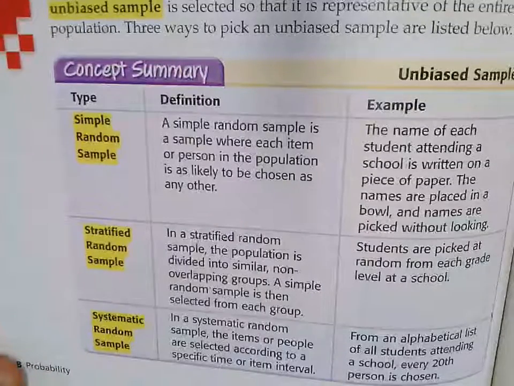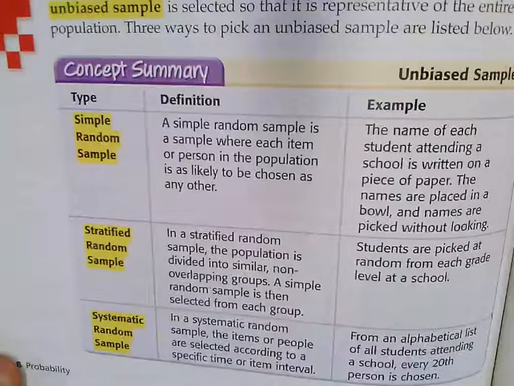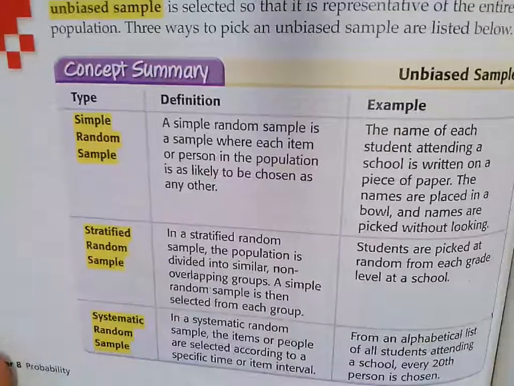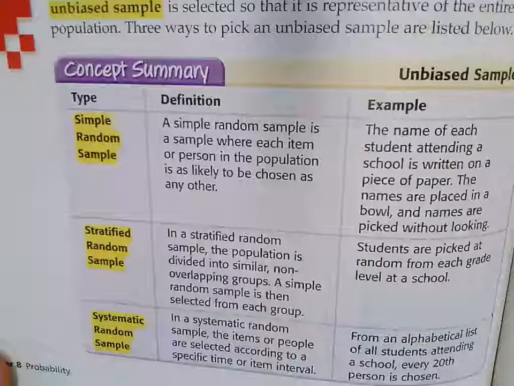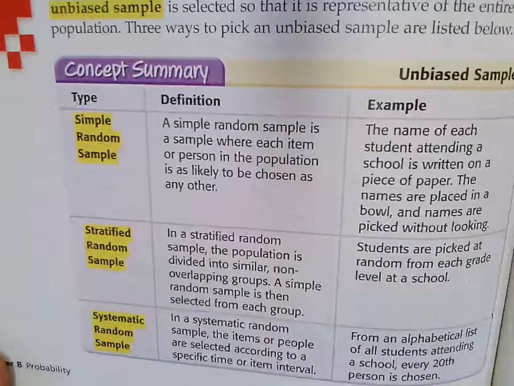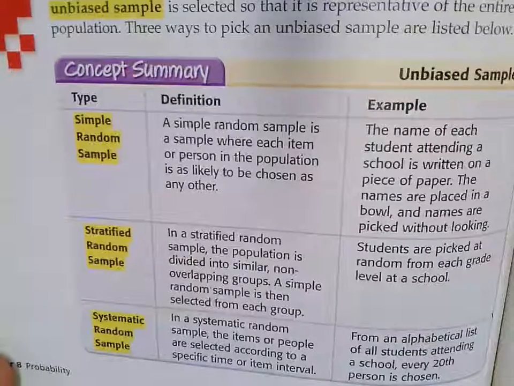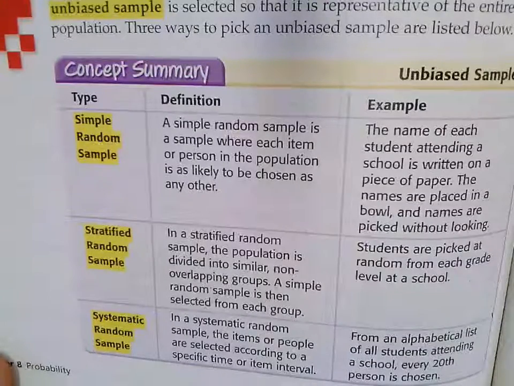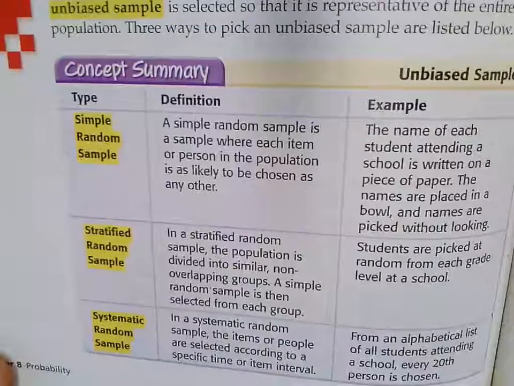All right, and you're about to do a project that's going to start at the end of class today. You're going to need to choose one of these ways to sample some students from your 8th grade class. So you're either going to be using the simple random sample, the stratified random sample, or the systematic random sample. So you need to read up on these three methods and get to know them well and decide which one you're going to use for your project.